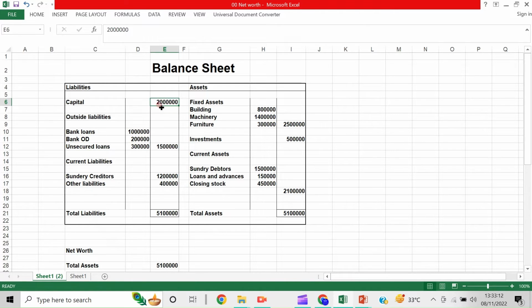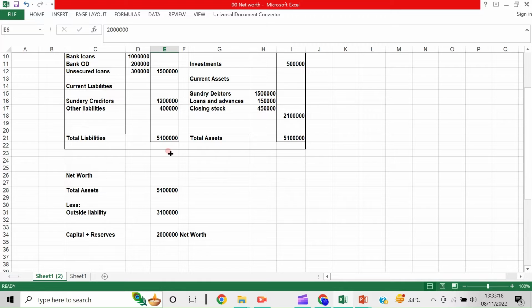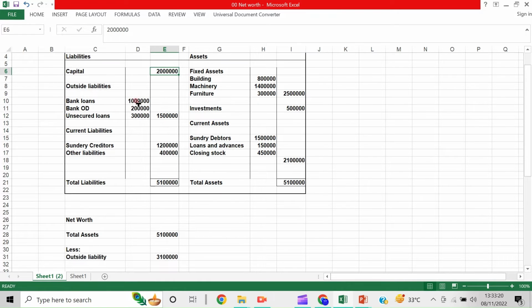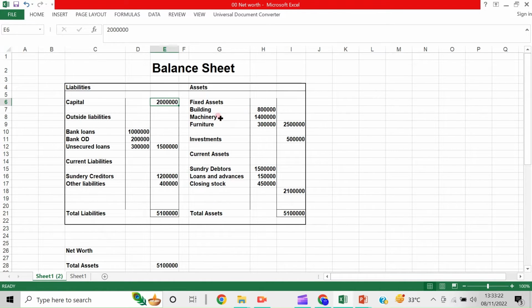So capital is 20 lakhs and other liabilities roughly around 31 lakhs. Now just see, total assets like building, machinery, furniture, investments, sundry creditors. These are the current assets and these are the current liabilities. Sundry creditors are current liabilities. And these are the long-term liabilities, fixed liabilities maybe.